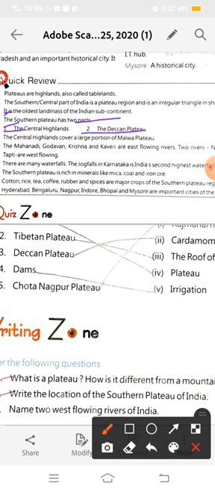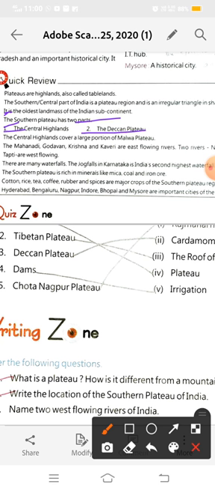The Deccan Plateau covers most of the Indian plateau region. That is why the Deccan Plateau is known as the Great Indian Plateau region.